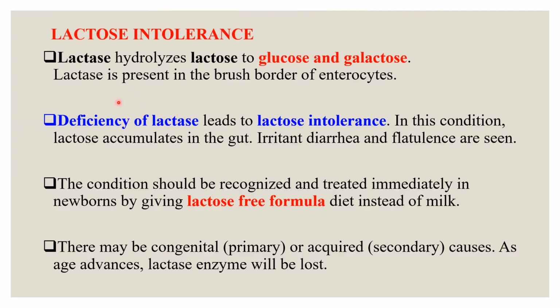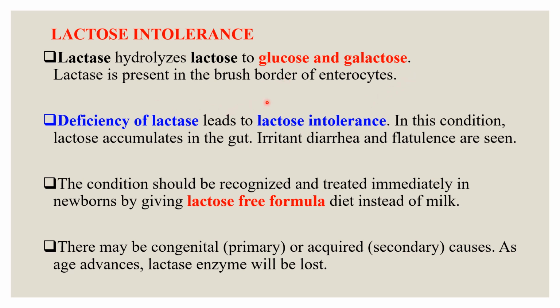The intestinal brush border contains many disaccharidases and oligosaccharidases. Lactase, maltase, and sucrase are a few examples of disaccharidases. Lactose intolerance is due to the deficiency of the enzyme lactase, which is responsible for hydrolysis of lactose to glucose and galactose.